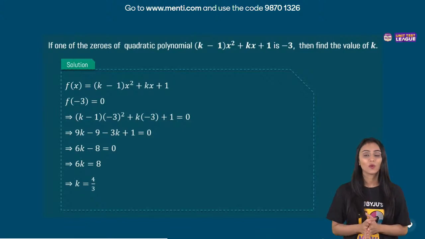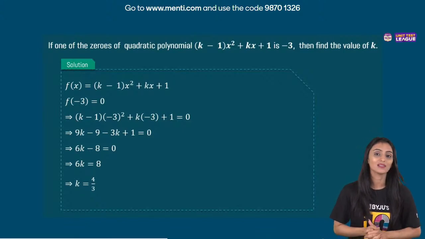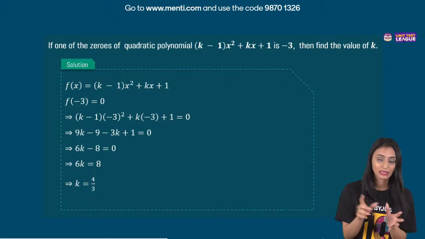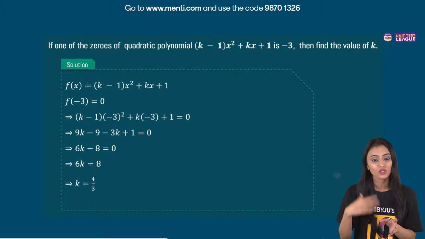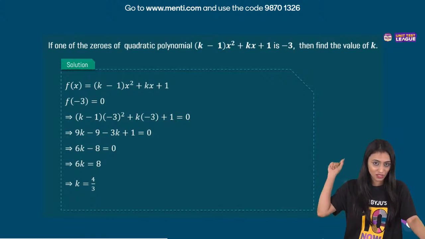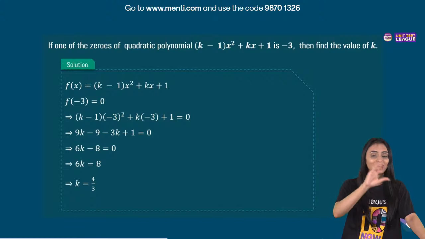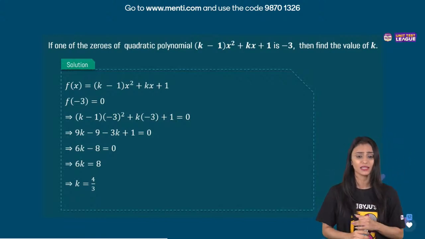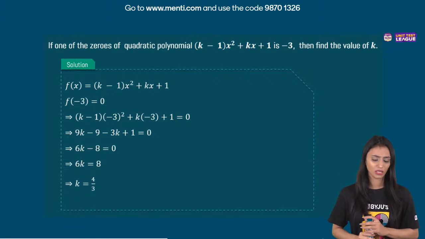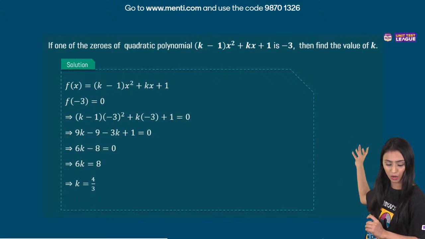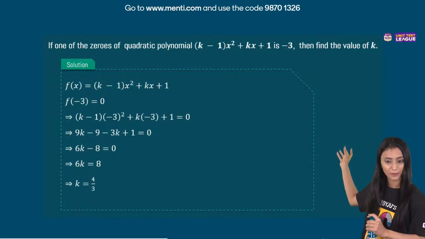We all know what a zero of a polynomial is. What does that mean? It means that if I put that value in place of the variable, the entire value of the polynomial is going to be 0. So, in place of x here, if I put minus 3, the entire value of this polynomial would be 0. Let's replace x with minus 3. Everybody, solve it along with me. Let's replace x with minus 3 in this entire polynomial. What are we going to get?